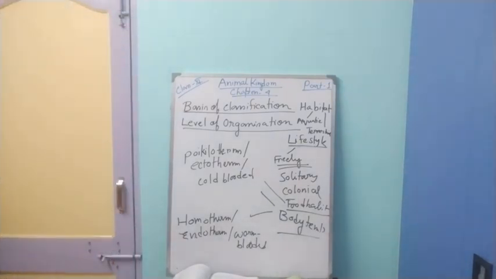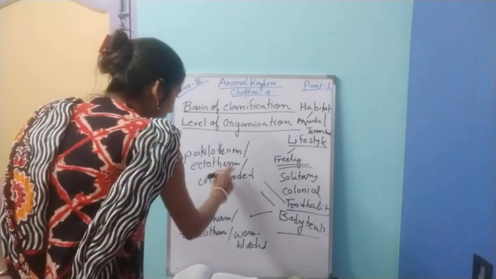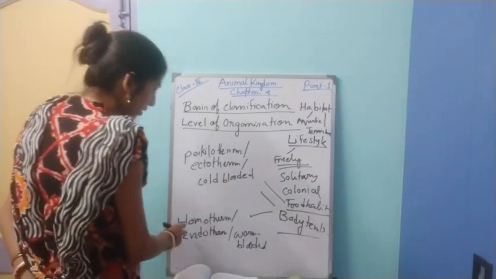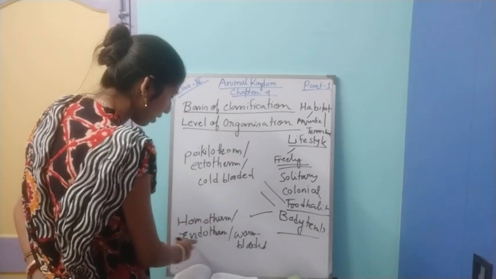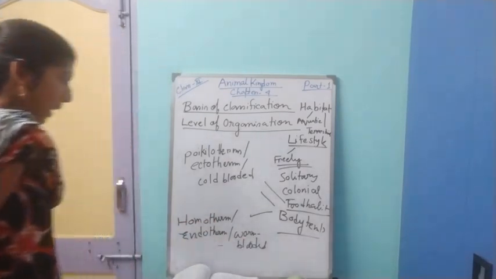According to body temperature, we can differentiate animals into two groups, that is poikilotherms and homeotherms. Poikilotherms are also called ectotherms or cold-blooded, and homeotherms are also called endotherms or warm-blooded animals.